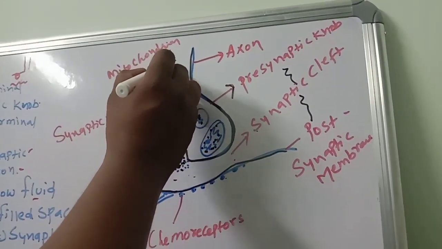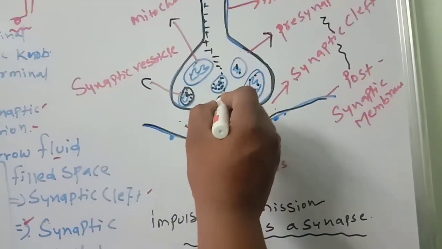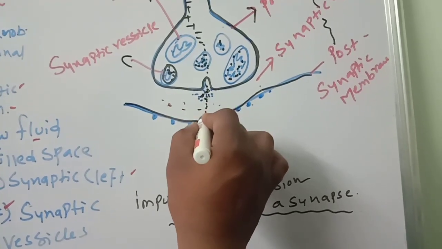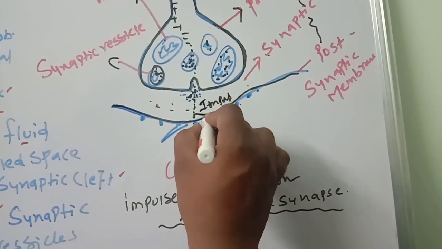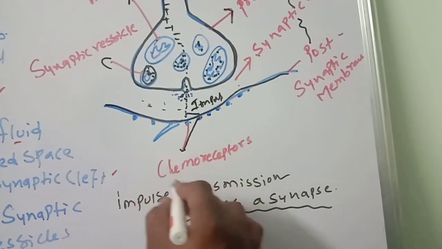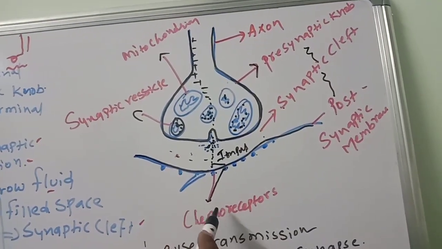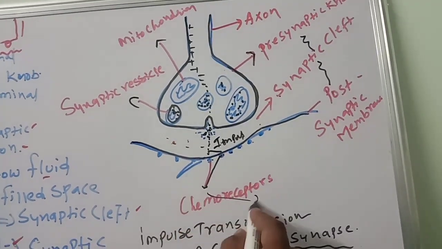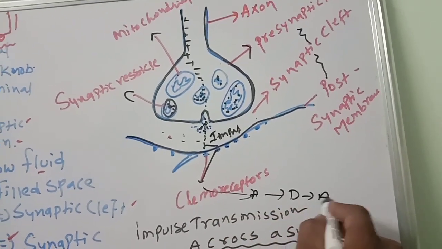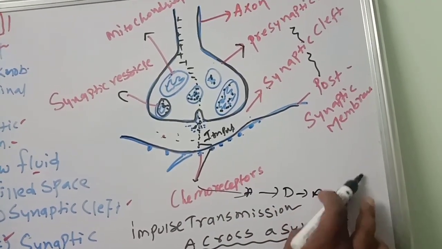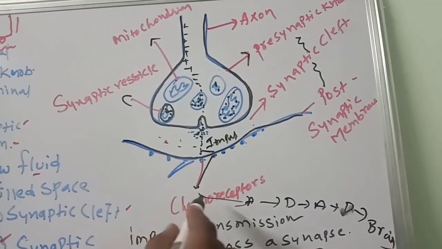Now plus minus like this, the impulse is coming like this, coming and releasing the neurotransmitters. These neurotransmitters are carrying the impulse. They will travel the impulse and connect it to these receptors. It will go and connect to another dendrite, another axon. Axon, dendrite, axon, dendrite, axon, dendrite, like that it reaches, you know which one, the brain. So impulse will travel like this.